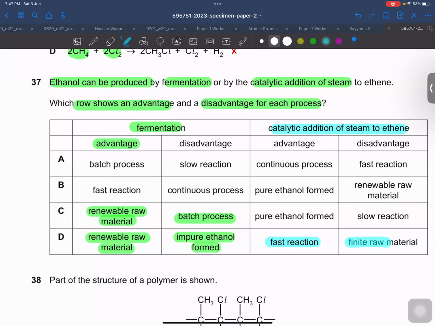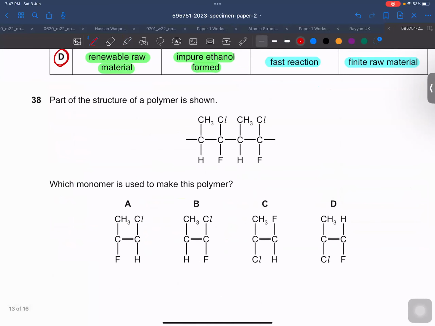And the problem is this, that crude oil is a finite raw material. We can't even produce it by ourselves. So this is one of the disadvantages of this. So the right answer for the difference between these two processes is D. All right, bacho. Yes, sir.